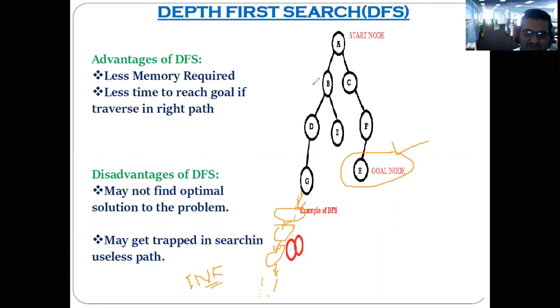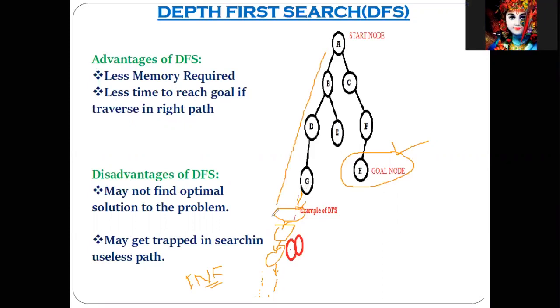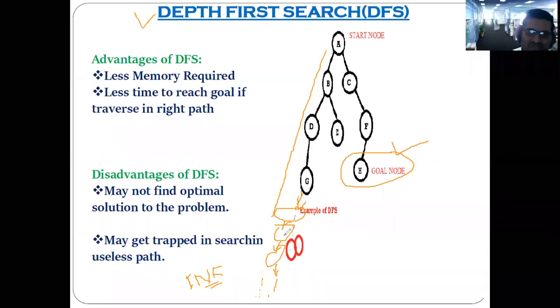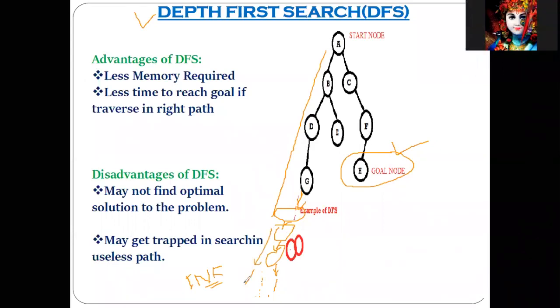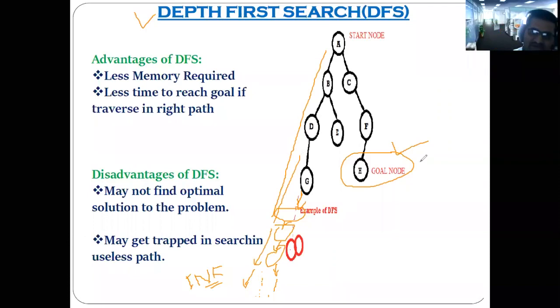You are going in this direction. Correct? Yes, sir. As I said, you have to reach the deepest node, and then only you can backtrack according to depth first search. Correct or not? Yes, sir. What I said, after the G node, there are also multiple nodes. Then if you go on searching in this direction, when will you reach here?